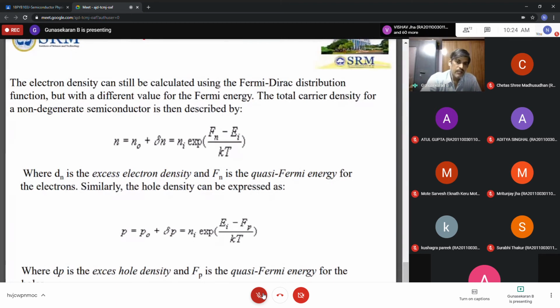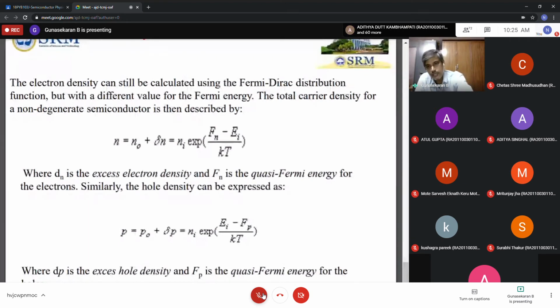It is simply given by n = Ni times exponential of (Fn minus Ei) by kT. Similarly, p = Ni times exponential of (Ei minus Fp) by kT. Here the new term is Ni, the number of electrons or holes in the intrinsic state. I indicates intrinsic; the number of electrons and holes are both equal.